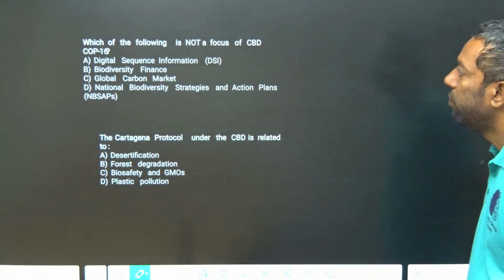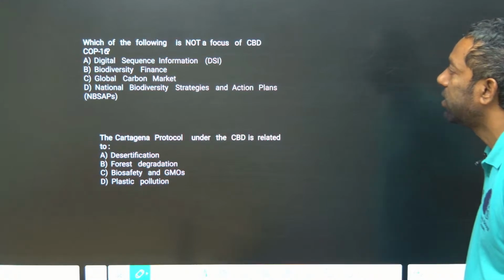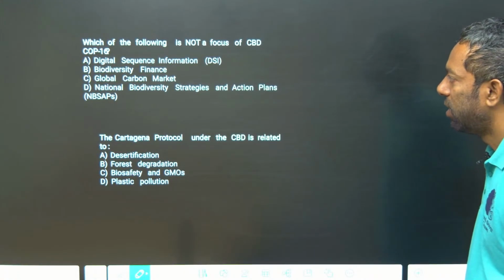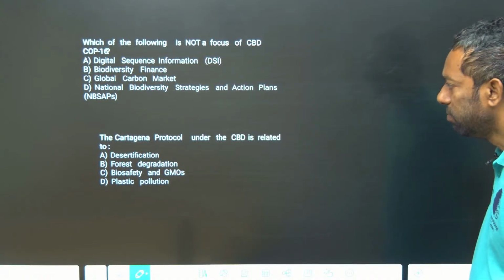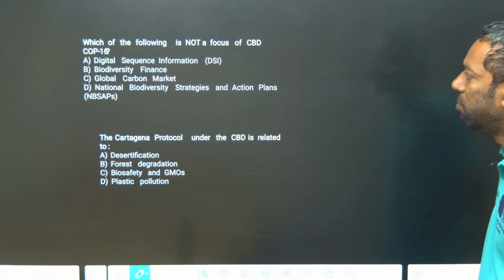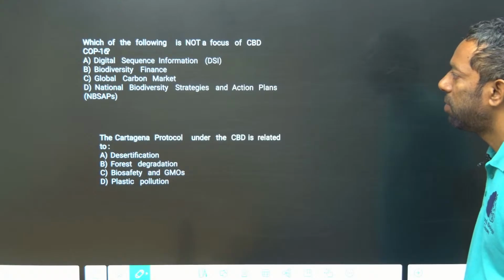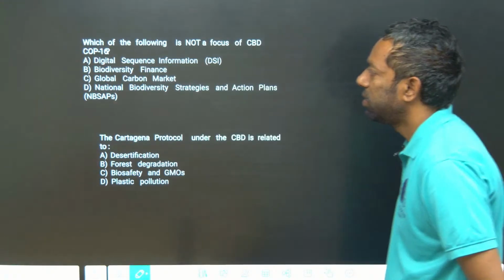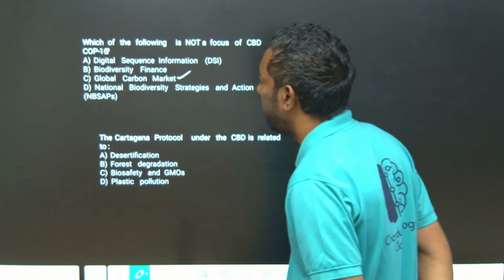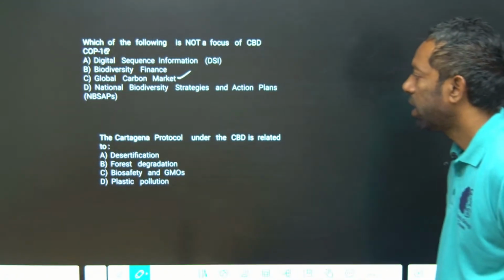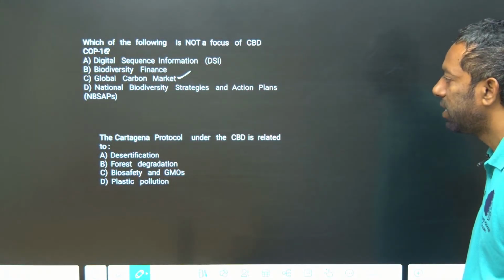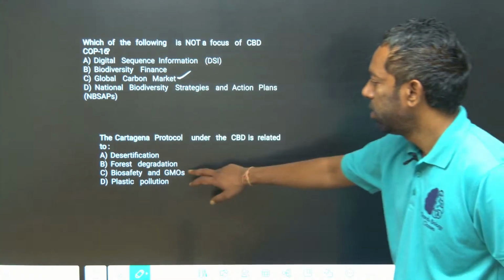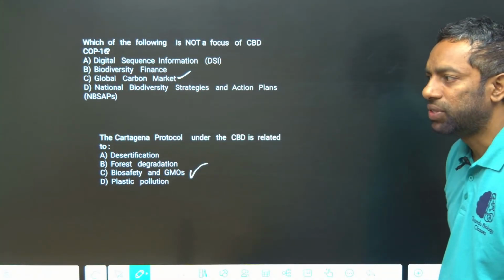Next, which of the following is not focused on at CBD COP16? Digital sequencing information, biodiversity finance, global carbon market, and national biodiversity strategies and action plans. The carbon market is actually not a focus. The Cartagena Protocol under the CBD is related to biosafety, GMOs.